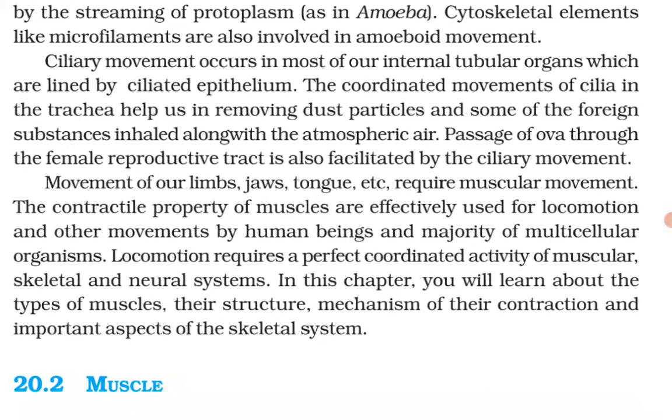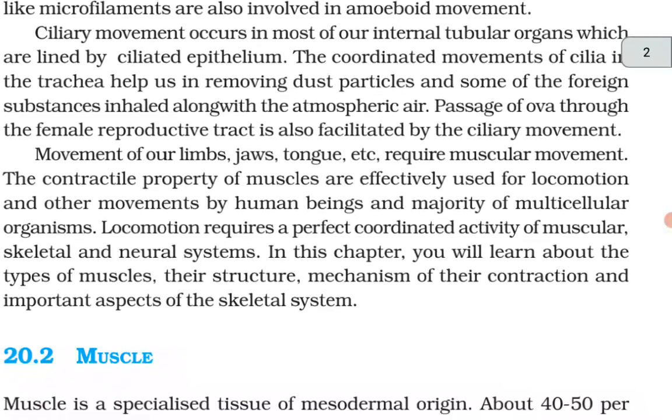Ciliary movement occurs in most of our internal tubular organs which are lined by ciliated epithelium. The coordinated movements of cilia in the trachea help us in removing dust particles and some of the foreign substances inhaled along with the atmospheric air. Passage of ova through the female reproductive tract is also facilitated by ciliary movement.